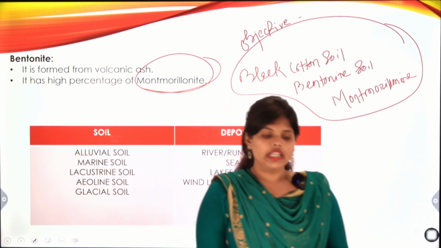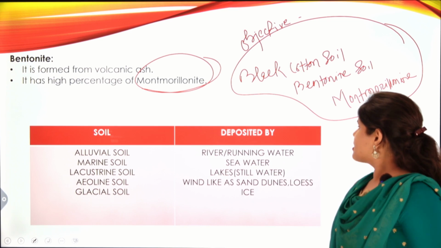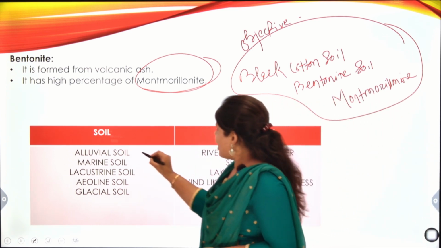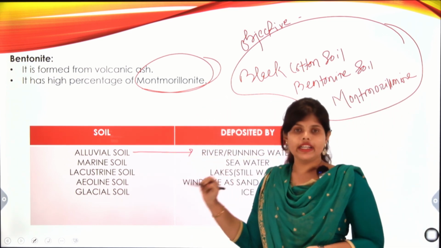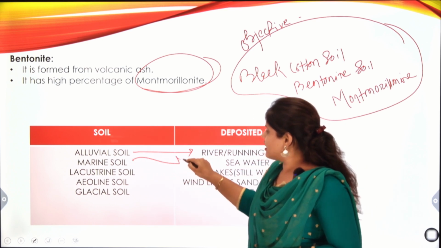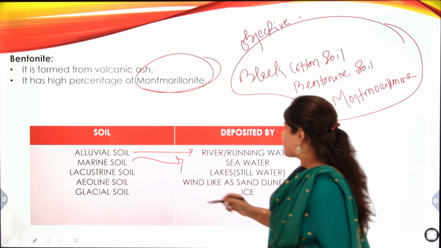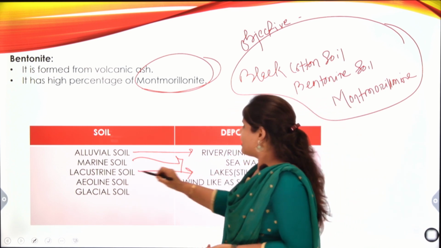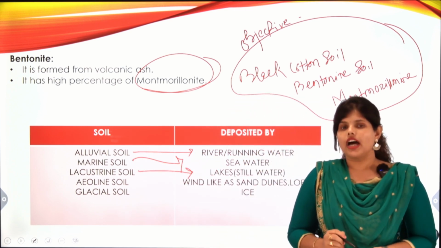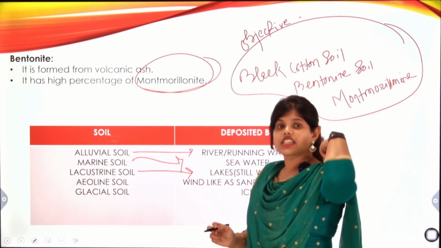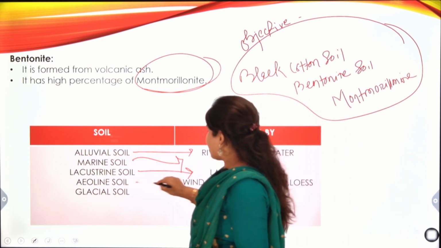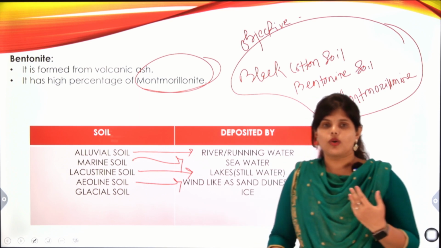So now we will learn which soils are deposited by what. Alluvial soil is deposited by a river. Marine soil is deposited from seasides, sea water. Then lacustrine soil is deposited by a lake, generally in still water. Aeolian soil is wind-deposited soil.